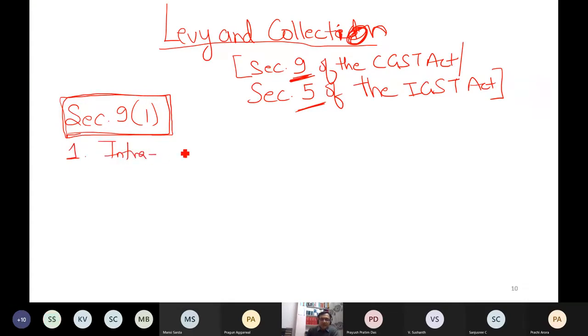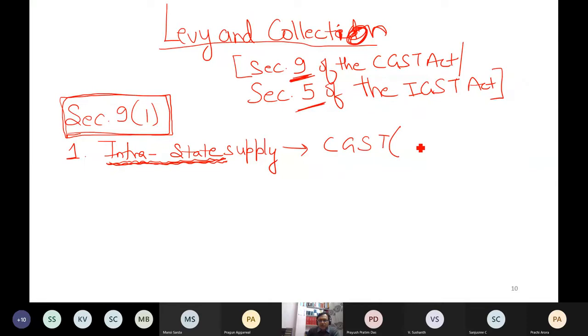That if there is intrastate supply, always the tax will be what? CGST. This word was new, intrastate. Always the tax is CGST. I can also call it as central tax.